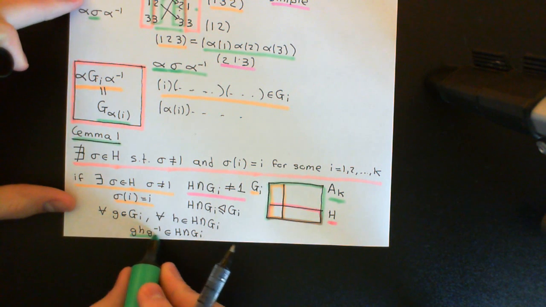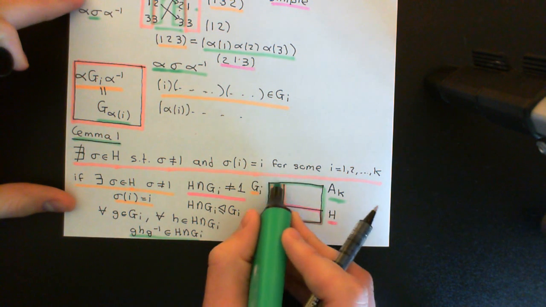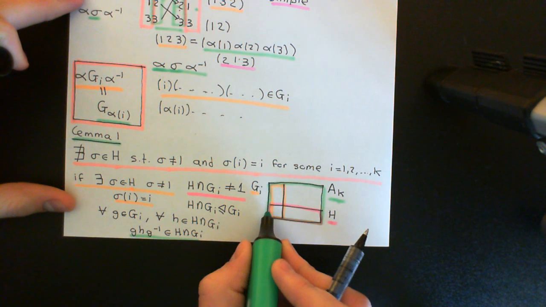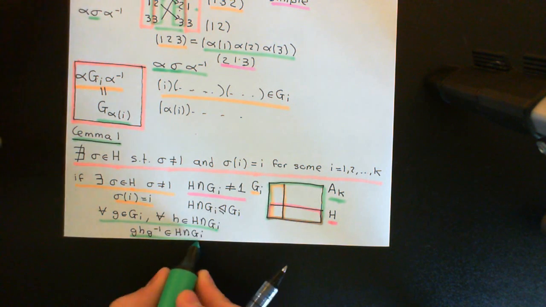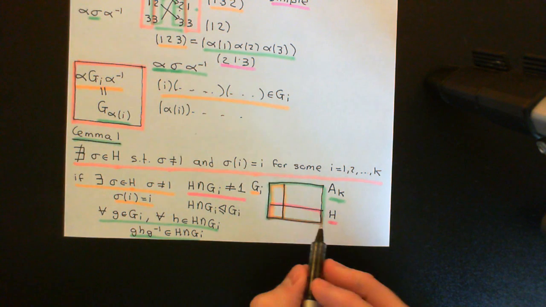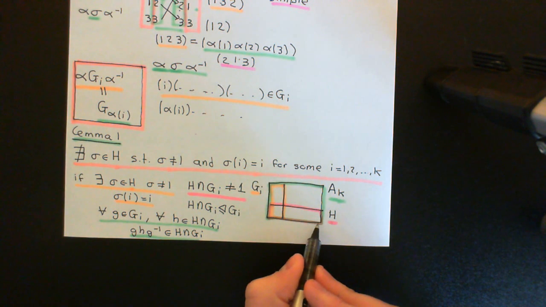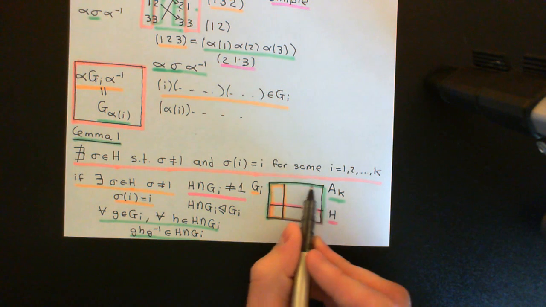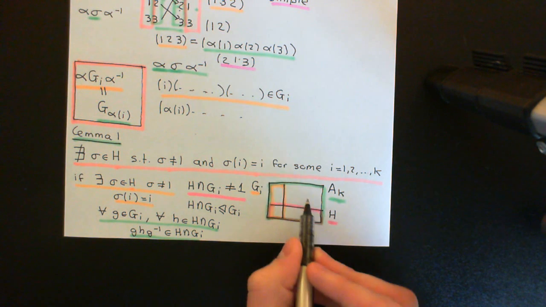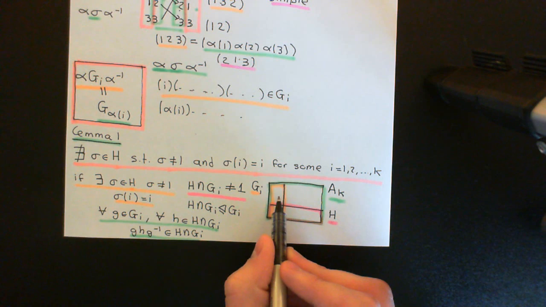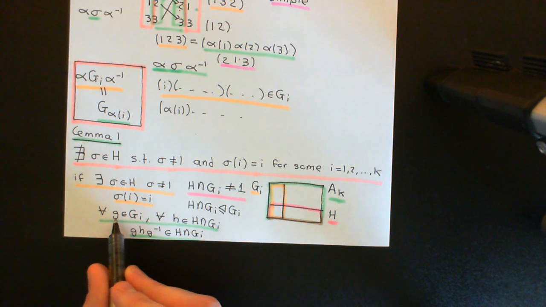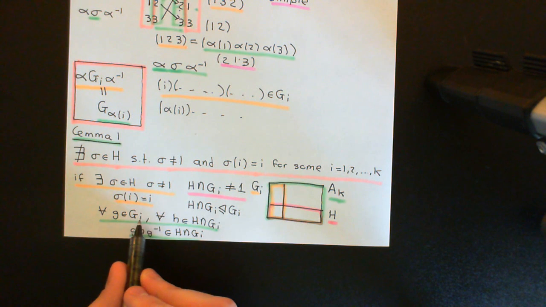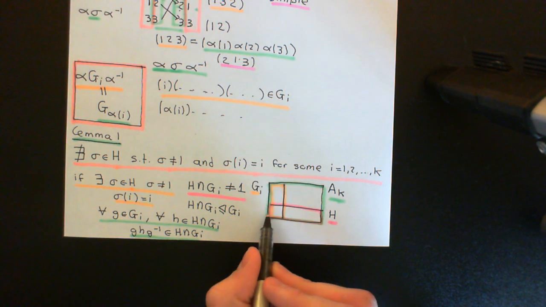I can conclude, if this is true, that all of the elements of the stabilizer of I, when they're conjugating H intersect the stabilizer of I, will give back H intersect the stabilizer of I. Okay, so why can I argue that this is true? Well, that's very easy. I know that capital H is a normal subgroup. Okay, G is just some element of the larger group. I know it's in the stabilizer of I, but that's just some element of the larger group. And of course, if I conjugate any element of capital H, which indeed little h will be, by any element in the larger group, I will end up with something back in capital H.